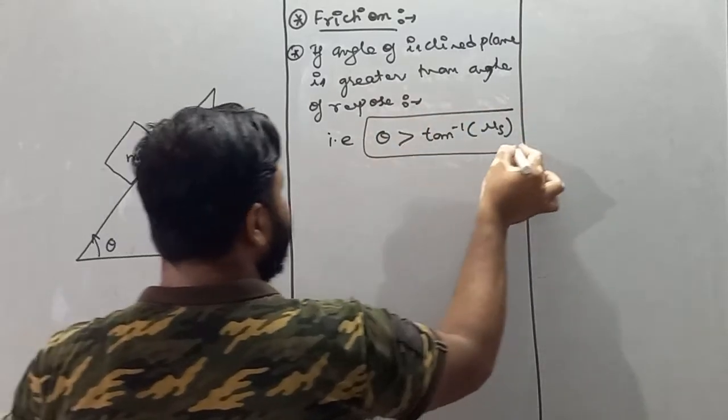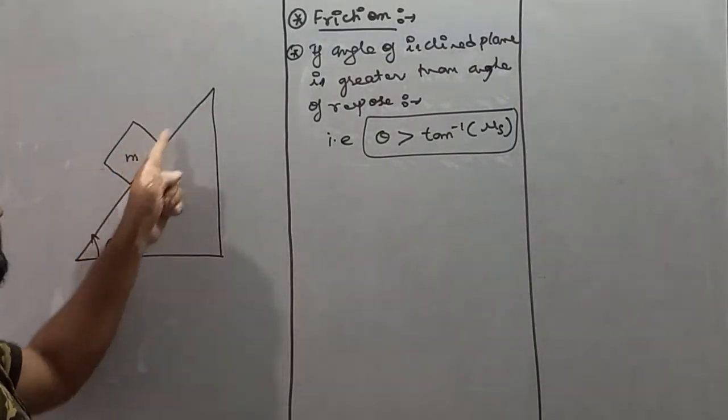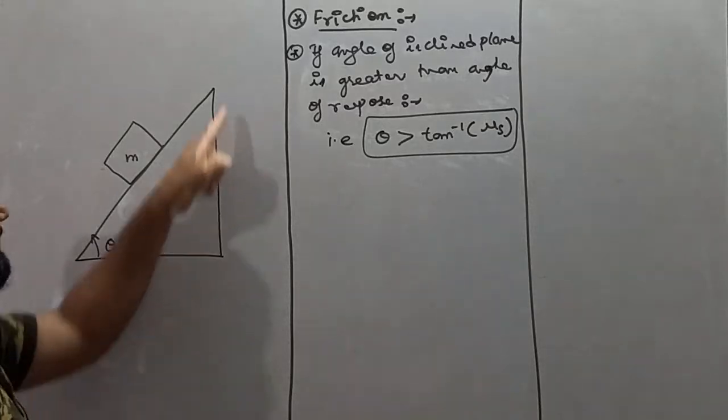Now see my dear student, basically angle of repose means that angle on which the block remains stationary on this inclined plane.